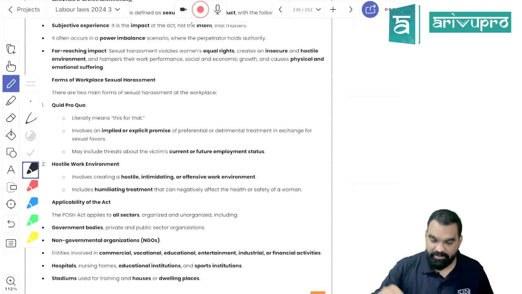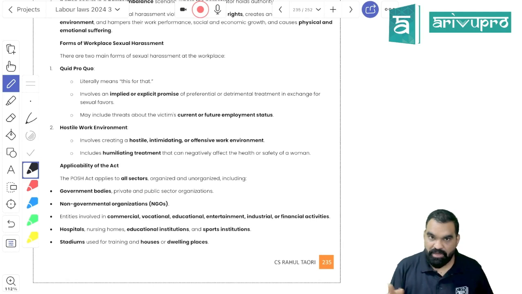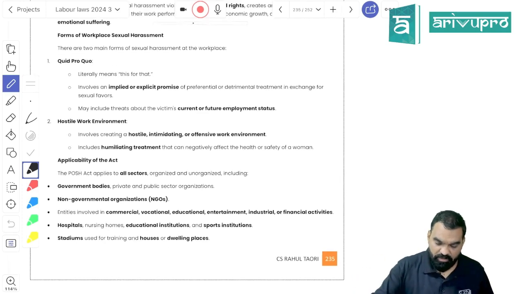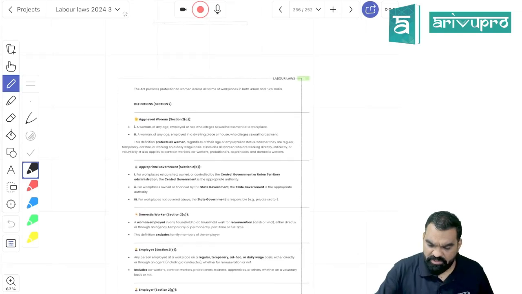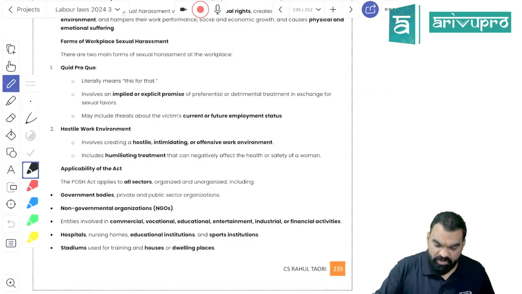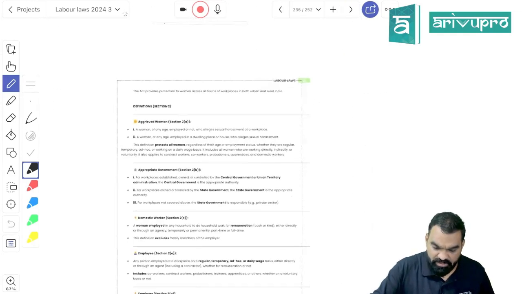Or it can be a hostile work environment, where the woman would find herself unsafe working. The act is applicable to all governmental bodies, non-governmental bodies, commercial establishments, stadiums, hospitals, all kinds of establishments are covered under the provisions of this act. Is it clear?